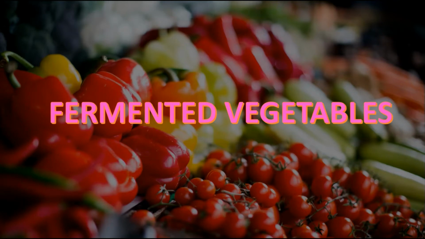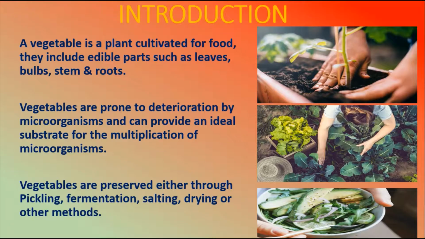First of all, let's see what a vegetable is. A vegetable is a plant cultivated for food. They include edible parts such as leaves, bulbs, stems and roots. This we know very often, isn't it?